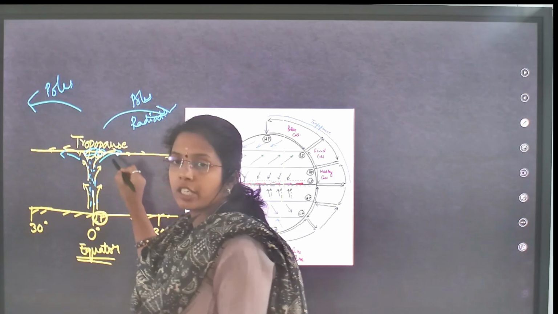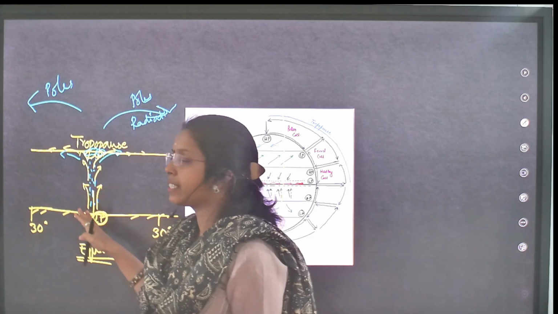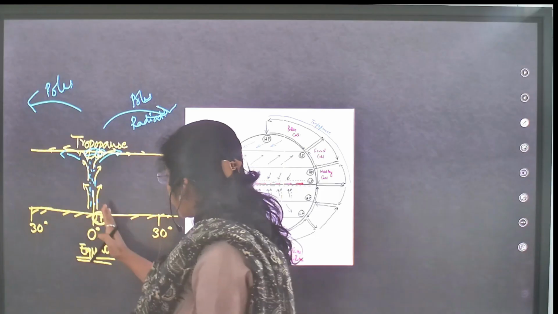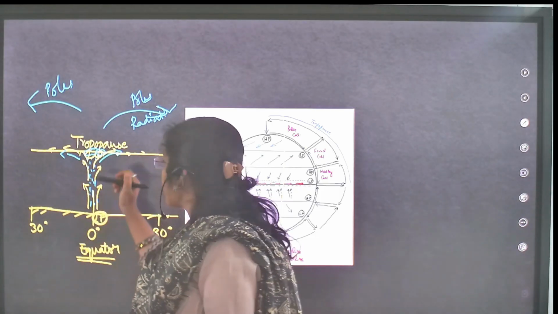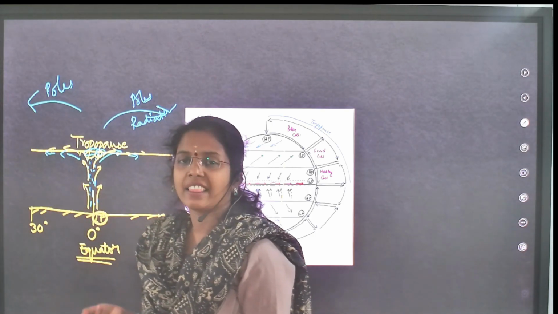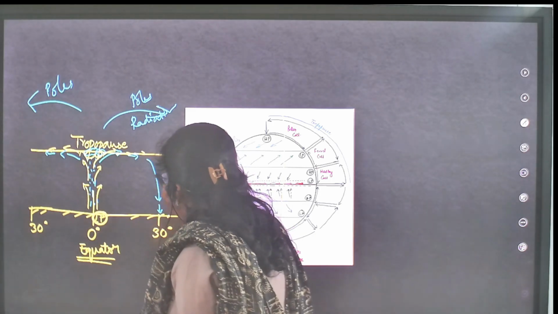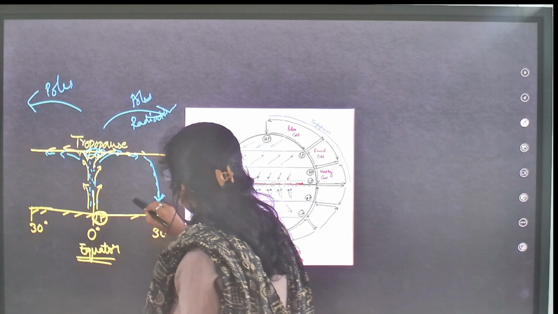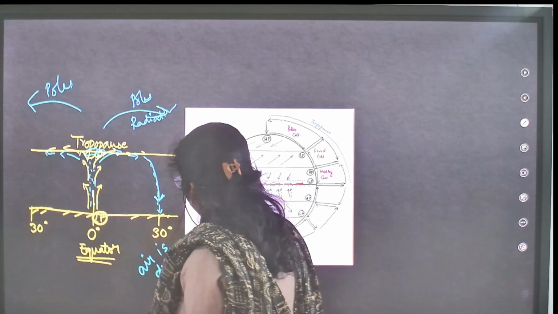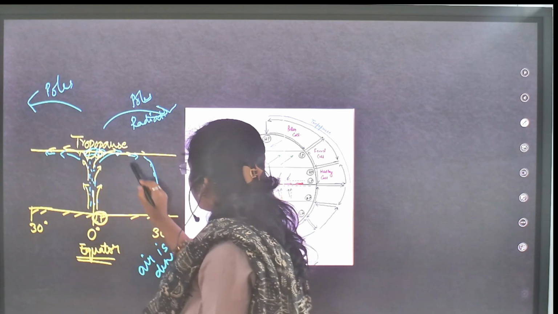Because moisture is lost because of this rainfall and condensation, you will see the moisture content is decreased, and this warm moist air becomes dry as it moves towards the pole side, and that dry air will sink at 30 degrees because air is dense. From 0 to 30 degrees here.